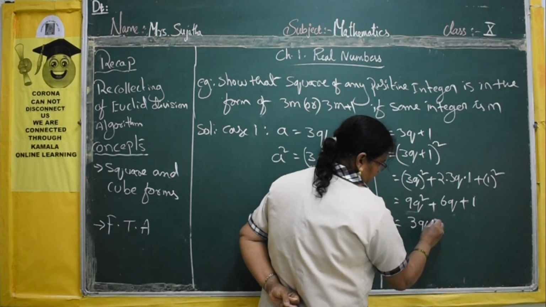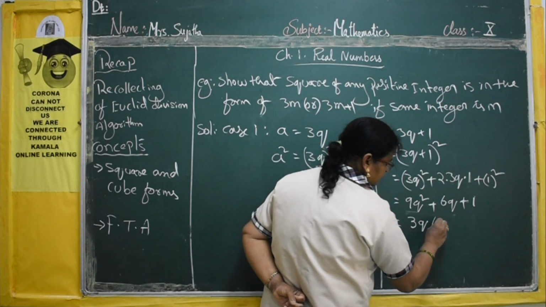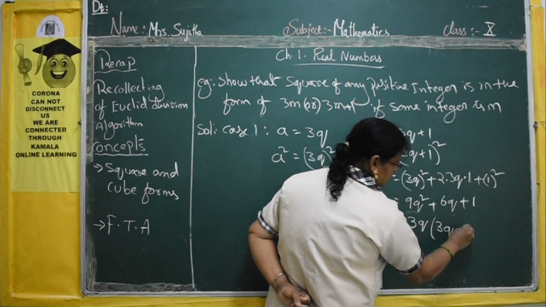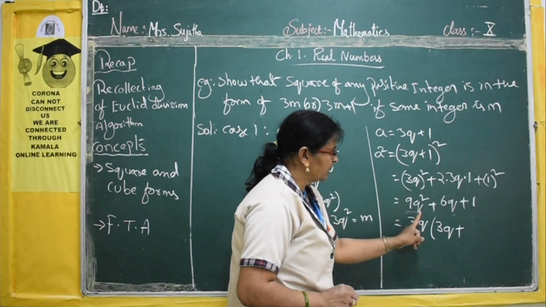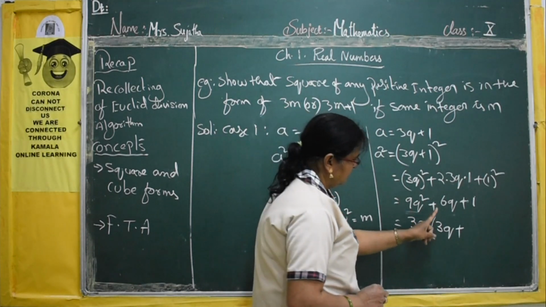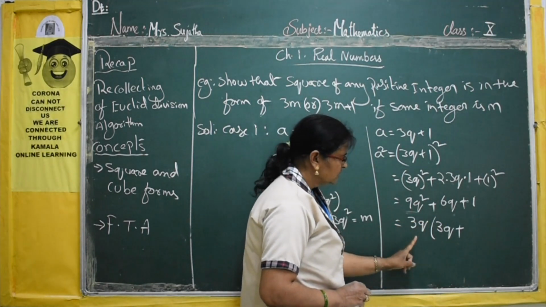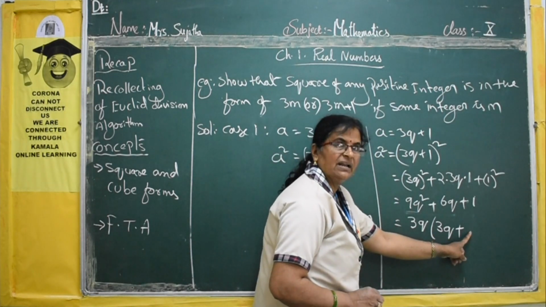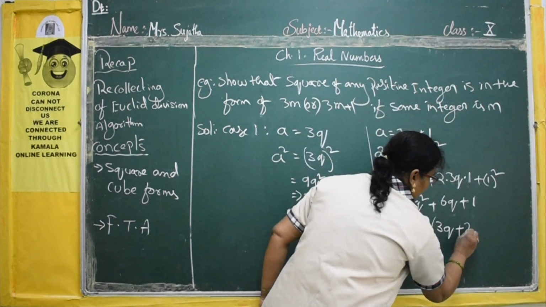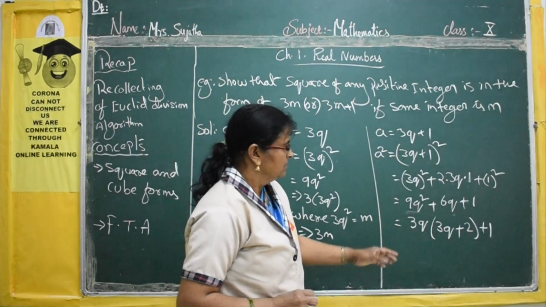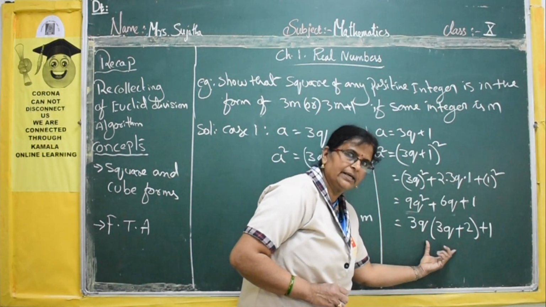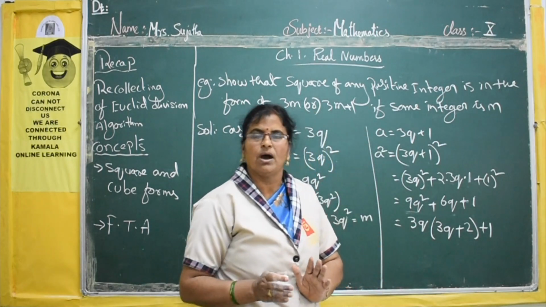If you take common, then what will you get? 3q into 3q is 9q square. Then from 6q, 3q comes out, so what will be left here? 2 will be left, plus 1. Understood? In these two only we are taking common.